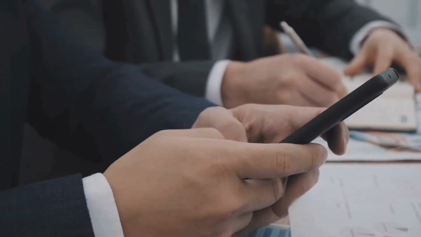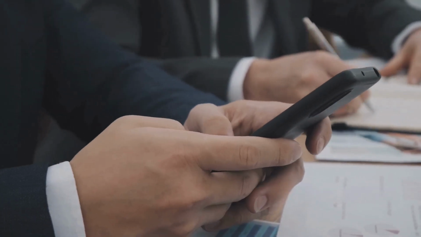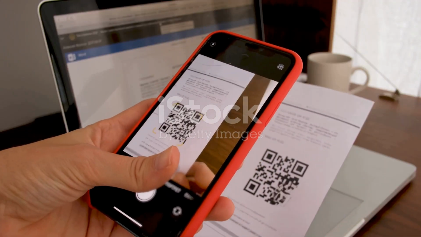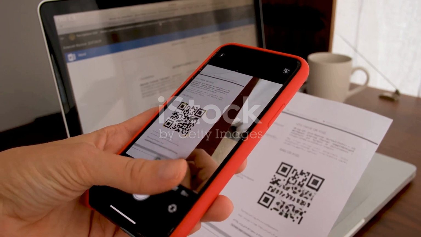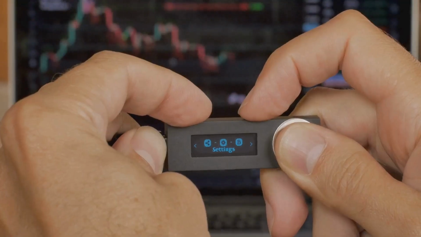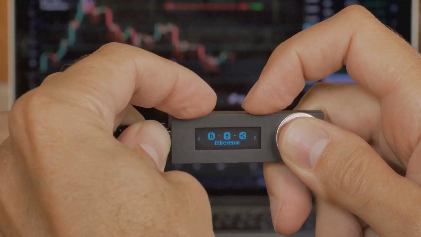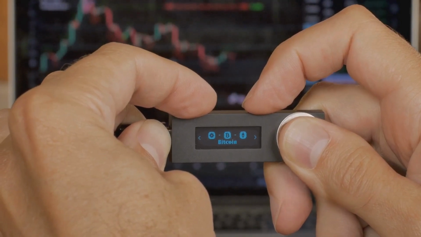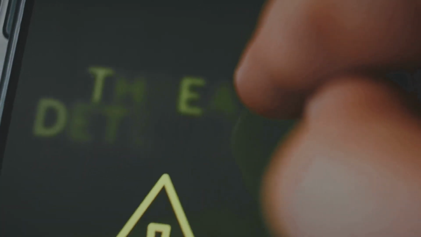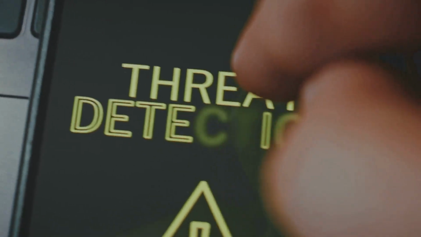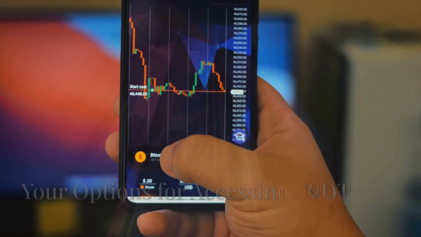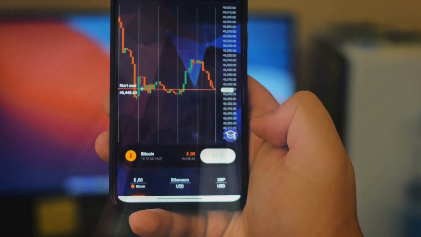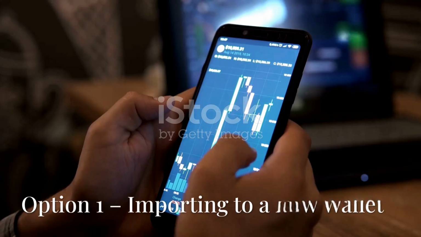First things first, your seed phrase, like the one mentioned, air carpet target dish off jeans toilet sweet piano spoil fruit essay, is the master key to your crypto. It's a series of words that can regenerate your wallet on any compatible wallet application, not just OKX. This is incredibly powerful, but also means you should never share it with anyone. Since you have your seed phrase, you have a few options to access your USDT.